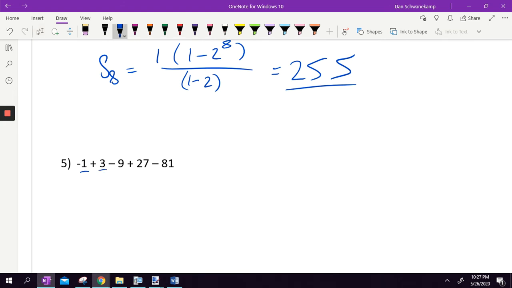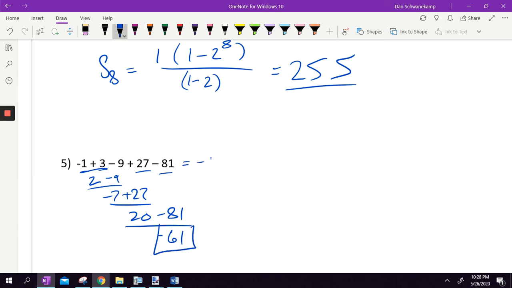Next one. So I've got this whole pattern. This one, don't use a formula for that. Just type it in. Negative 1 plus 3, that's 2. Minus 9 would get me negative 7. I'm going to do this the long way. 2 minus 9 gets me negative 7. Plus 27 gets me 20. Minus 81 gets me negative 61. Boom. That is the sum of all these numbers.